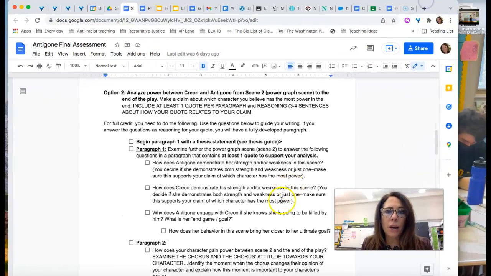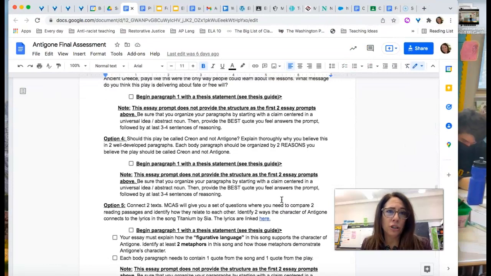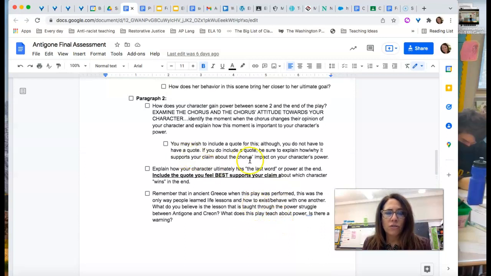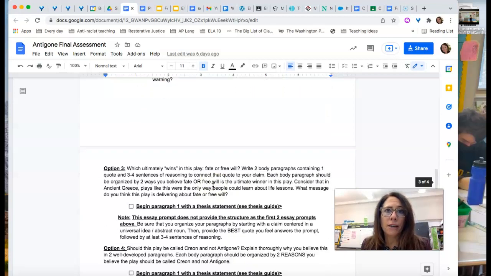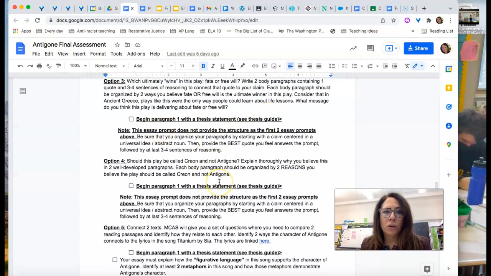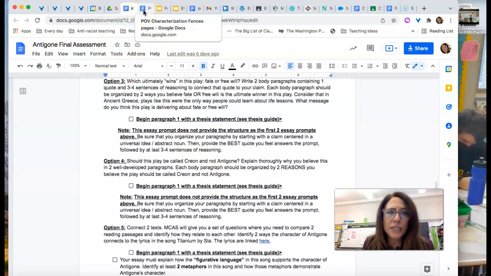And then the other 3 options are less structured. So if you would like just the structure of having questions right here for options 1 and 2, and if you answer those questions, pretty much your paragraphs will be developed. Options 3, 4, and 5 are less structured, but they contain the same criteria. So 1 paragraph per quote, 3 to 4 sentences of reasoning, and returning to the reasoning guide, I think on page 24 in your notebook, is also a good move, and I will include that as well in the assignment